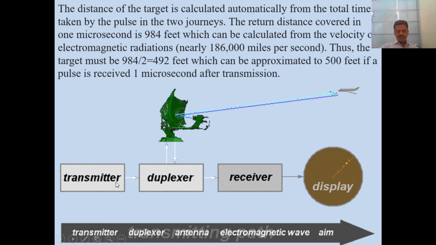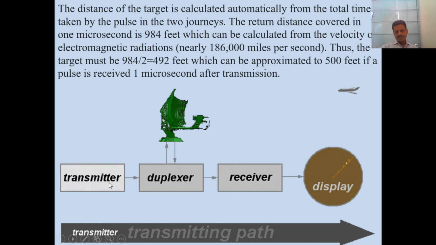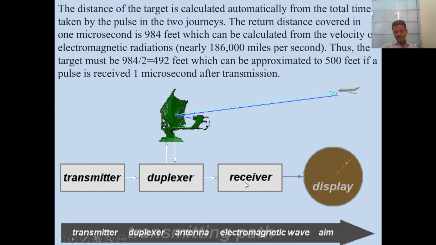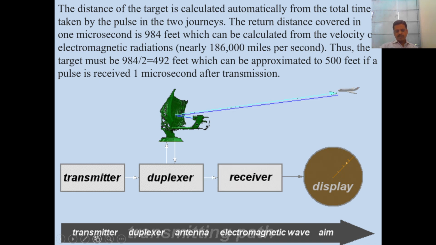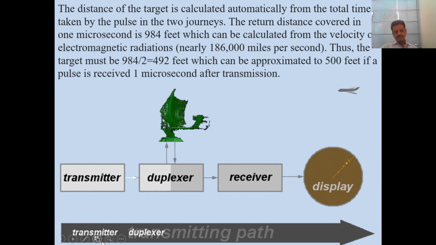Let us see the working of the radar. Here we have the transmitter, duplexer, antenna, and target, and the signal comes back from the target to the duplexer, receiver, and display. The transmitter, duplexer, and antenna send the electromagnetic wave to the target. So, this is the working of the radar system.